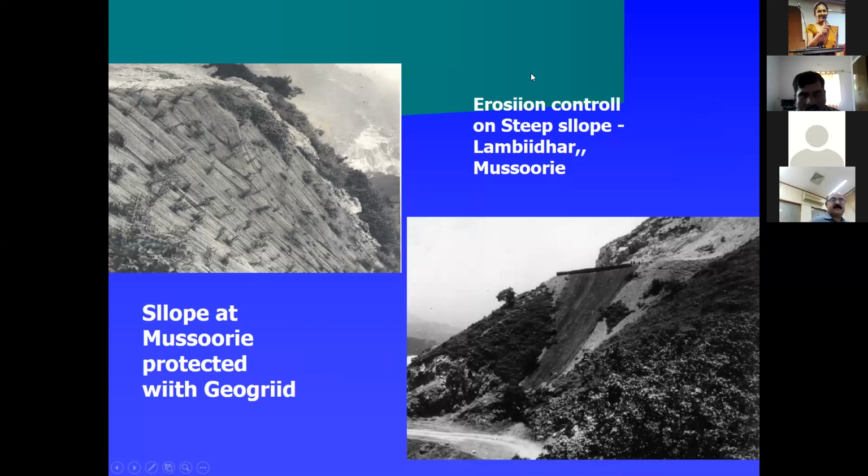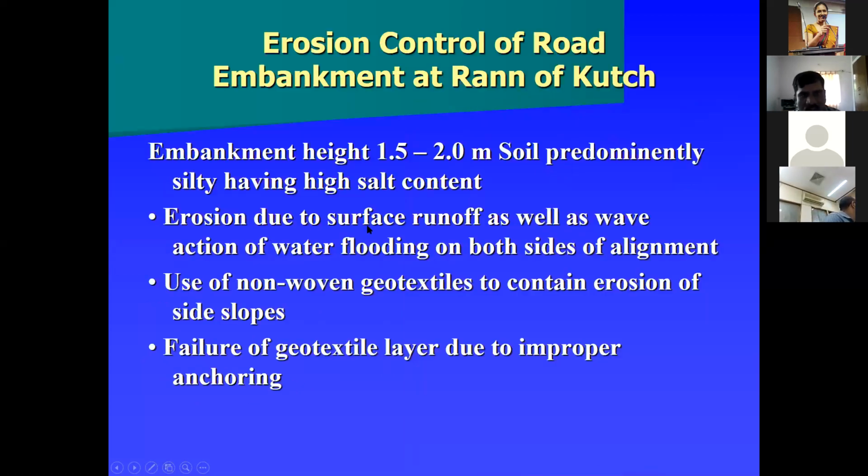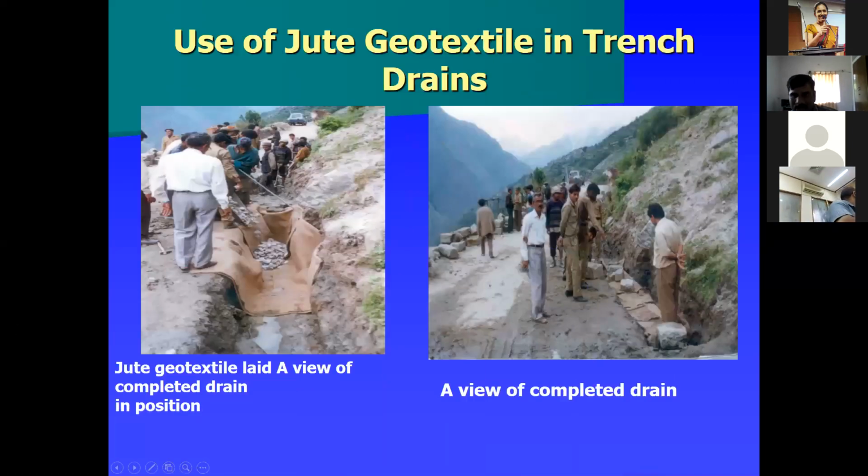Erosion control and road embankment: at one place the soil is predominantly eroded due to surface runoff as well as wave action of water flooding. On both sides of the alignment, non-woven geotextile is used to contain erosion of the side slope, and there was also failure of the geotextile layer due to improper anchoring. Use of jute geotextiles in trench drains. See, one of the geotextiles in a trench. See, the jute textile in the complete drain in position. A view of completed drains. See, the slope protection, that is the drain.